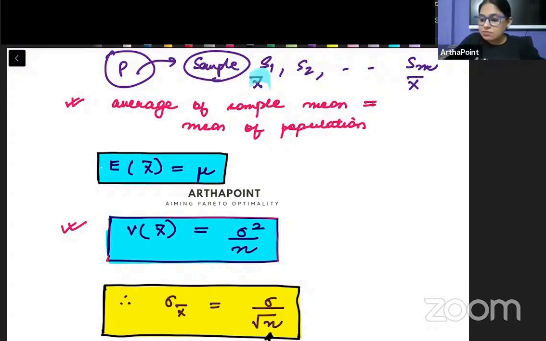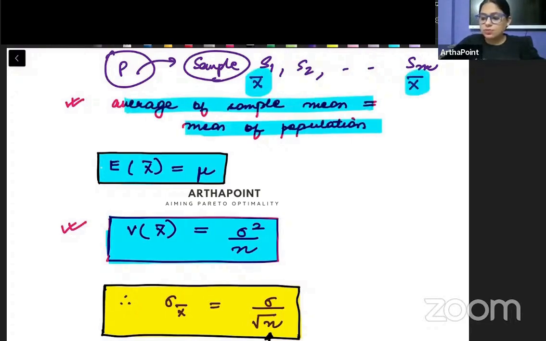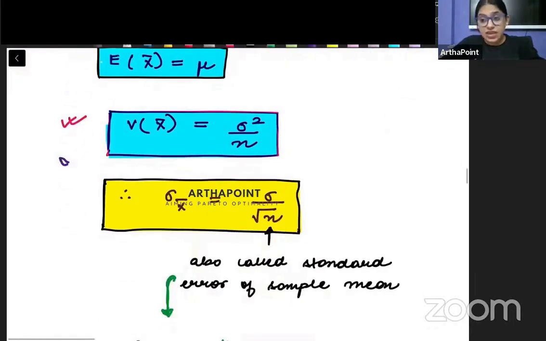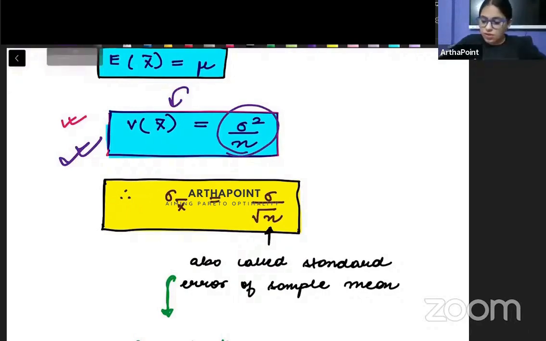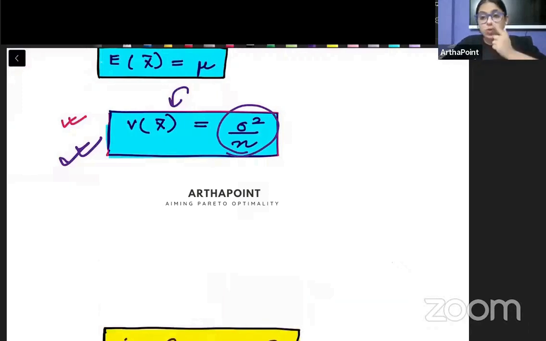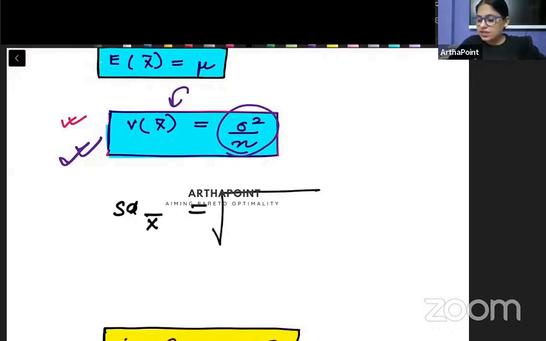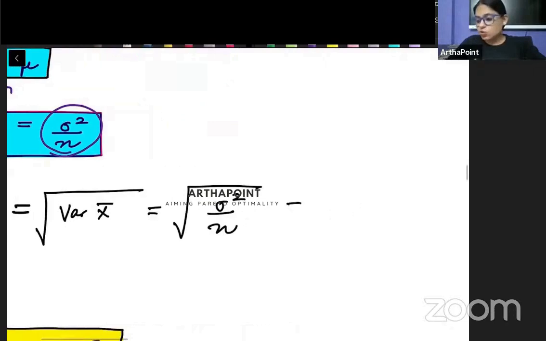Then if I find the mean of these means, it will be equal to the mean of the population. And if I find the variance of these means, it will be equal to the variance of the population divided by n. Now, beta, if I ask you what will be the standard deviation of the mean, how do we find the standard deviation? We take the square root of the variance. So this is going to be the square root of sigma square by n, and this gives you sigma by root n.